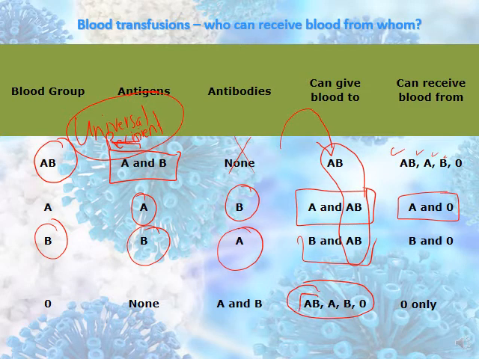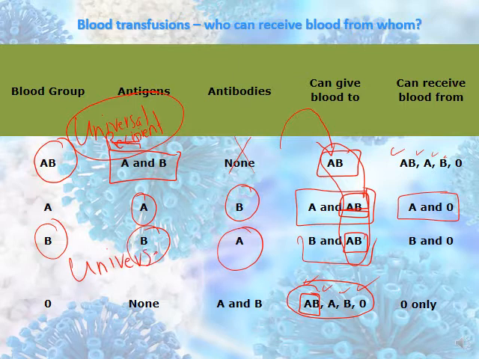So AB can get blood from all blood groups. That's why it's called the universal recipient. While blood group O can donate to all the blood groups, A, B, AB, and O. That's why it's called the universal donor.